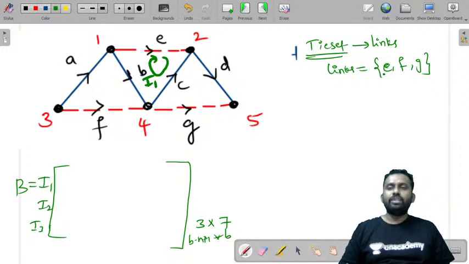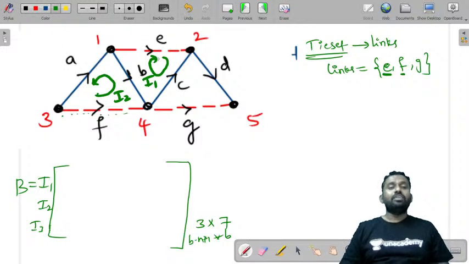Now the other one, F, is the other link. So add this F here. When you add this F, there is another loop that is forming, and you must consider this current as I2. How are we taking the direction of this I2? I2 must be in the direction of F. I1 must be in the direction of E. That means the direction of the loop current must be in the direction of the link.